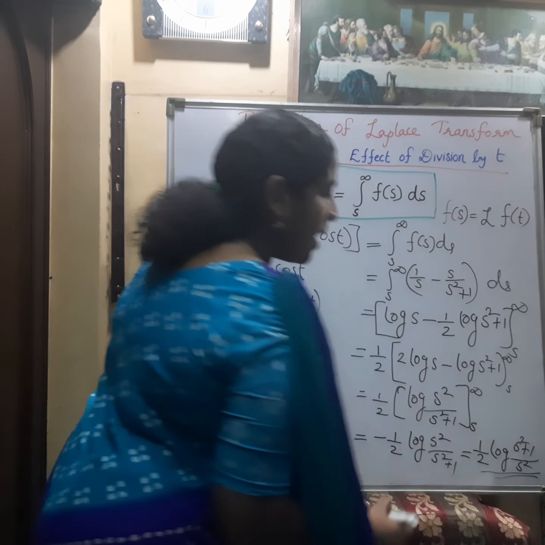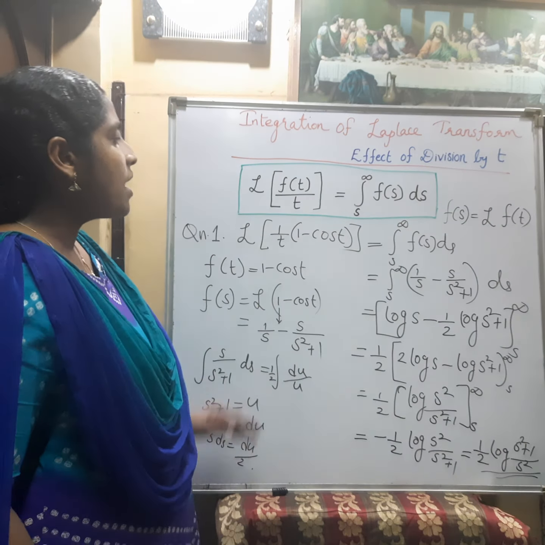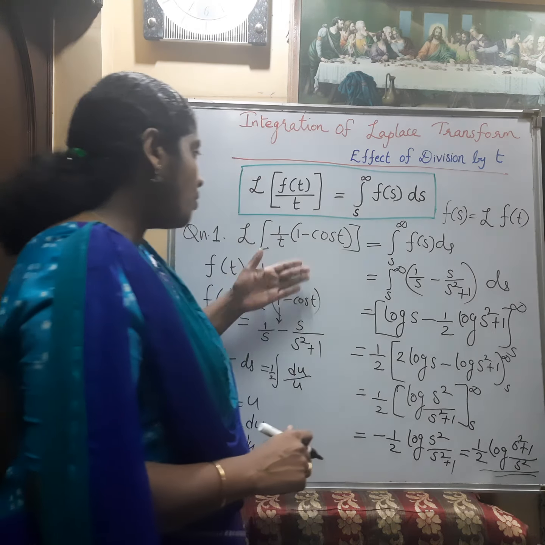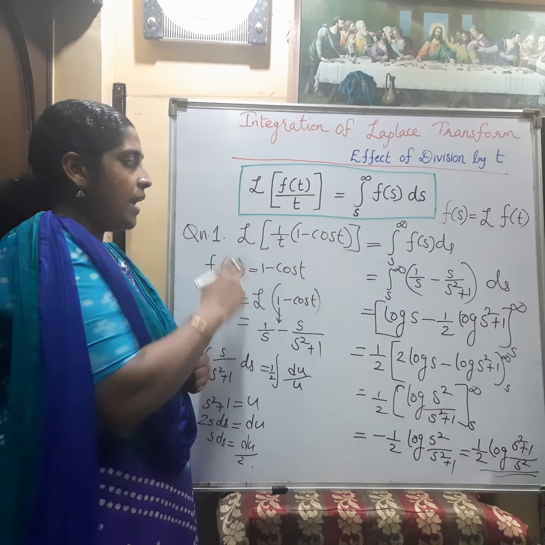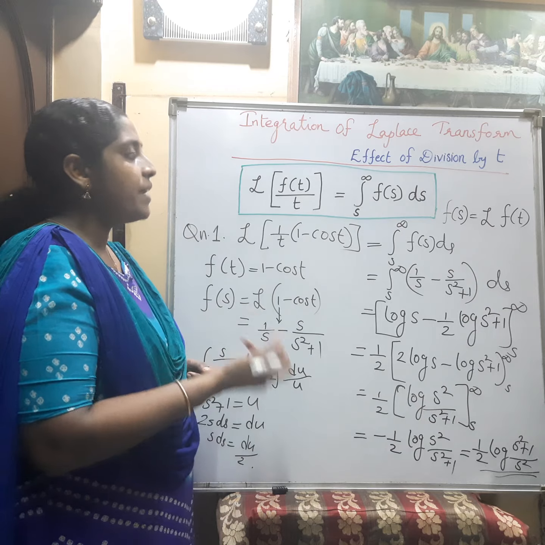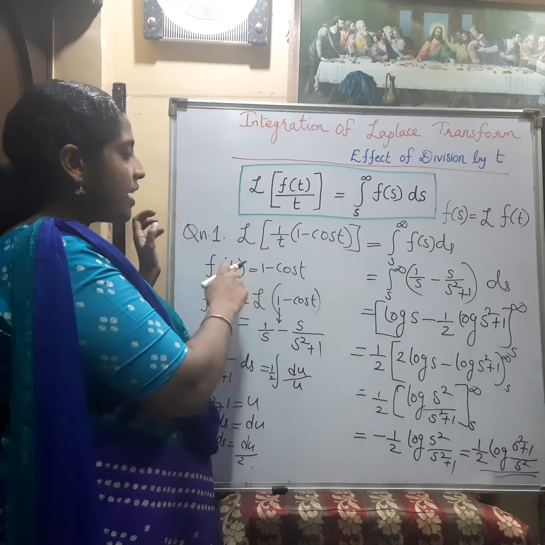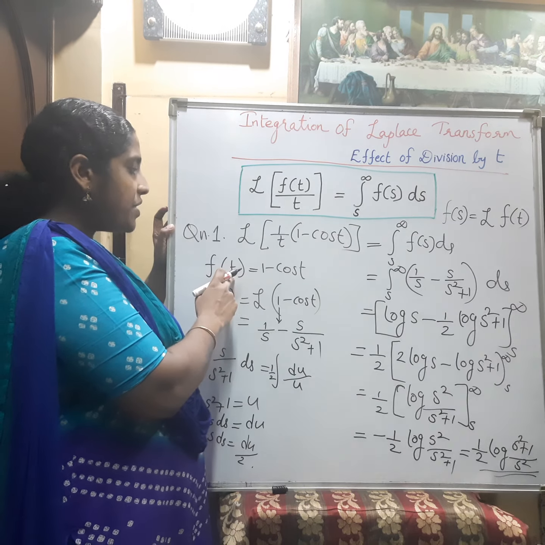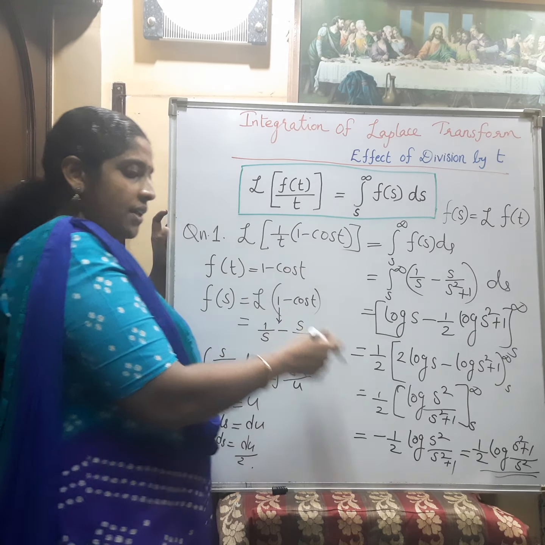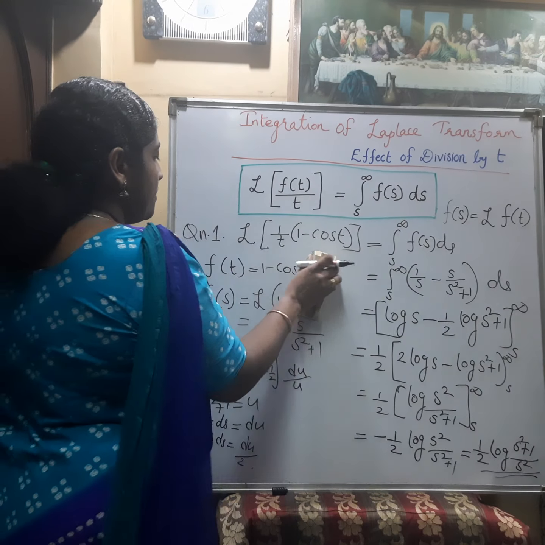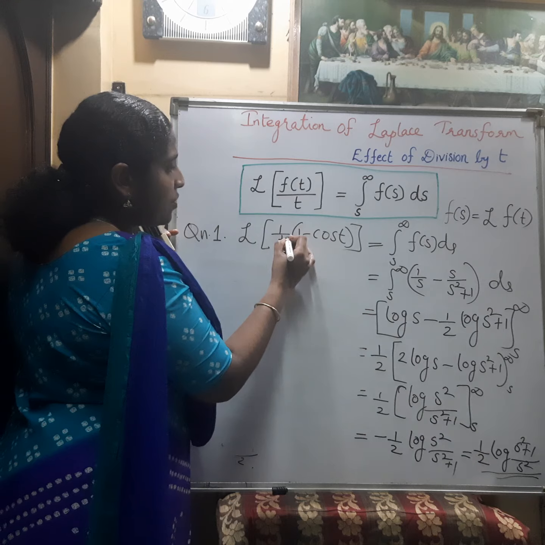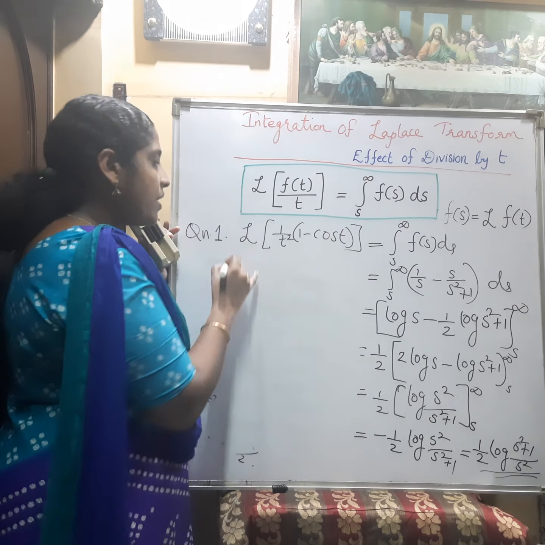So this is the Laplace transform of (1 minus cos t) by t. If the question is the Laplace transform of (1 minus cos t) by t square, then what do we have to do?